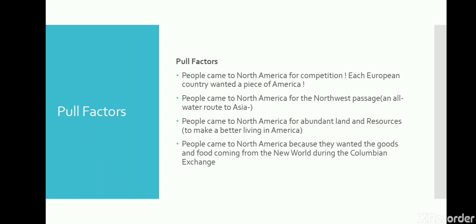Pull factors. People came to America for competition. Each European country wanted a piece of America. People came to North America for the Northwest Passage, an all-water route to Asia. People came to America for abundant land and resources to make a better living. People came to North America because they wanted the goods and food coming from the New World during the Columbian Exchange.